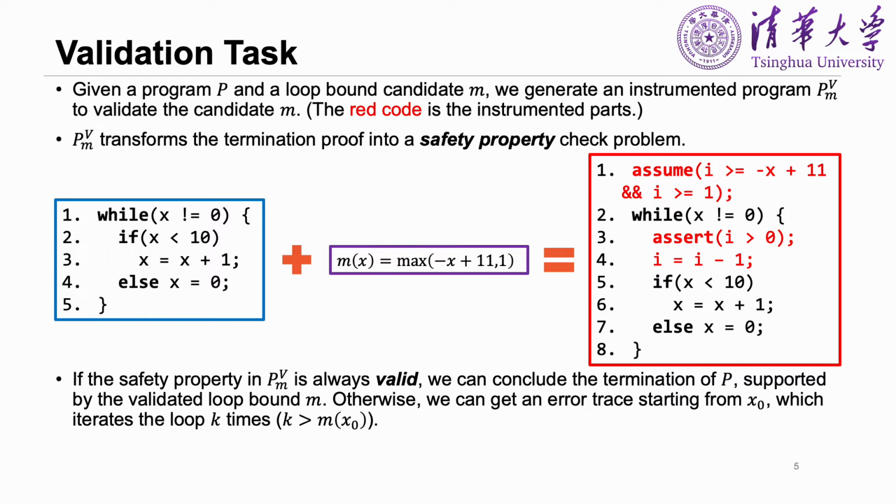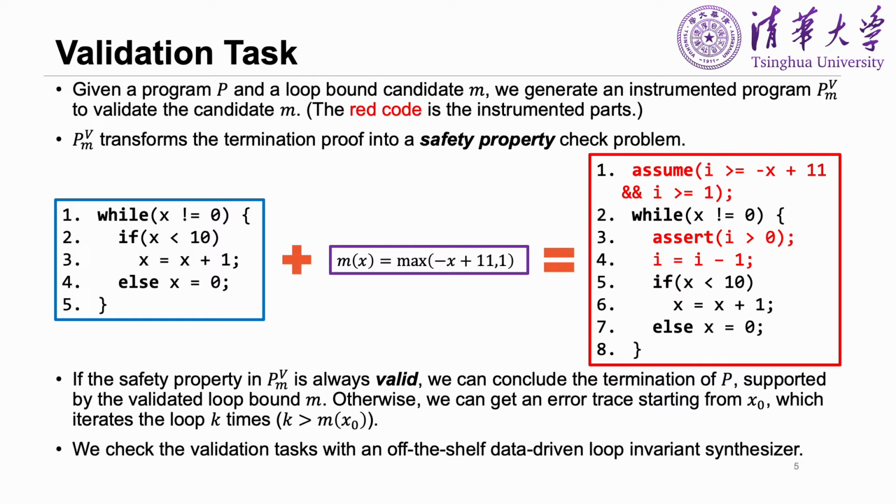Otherwise, if the transformed program is not valid, we can get an error trace violating the assertion statement as a counterexample, which starts from x0 and the trace goes through the loop iteration at least m(x) times.